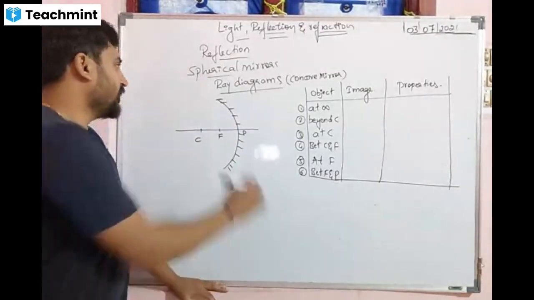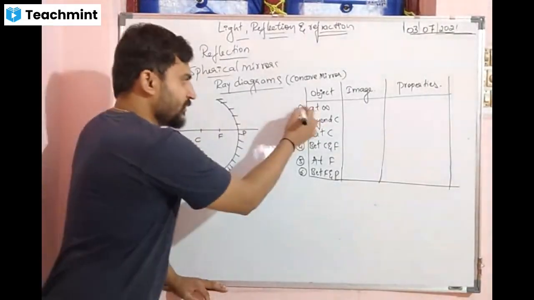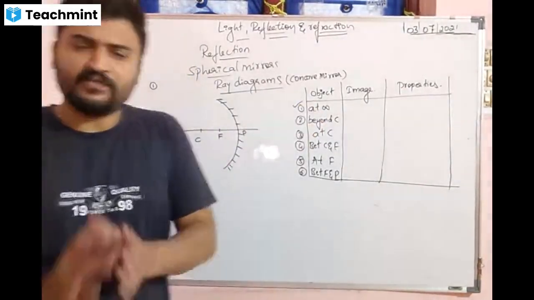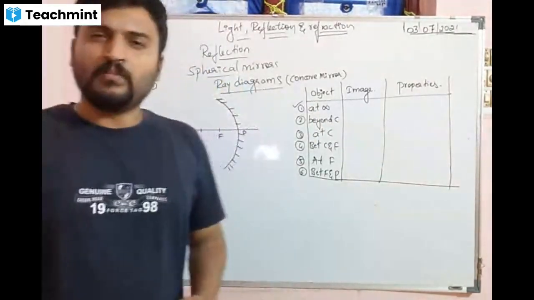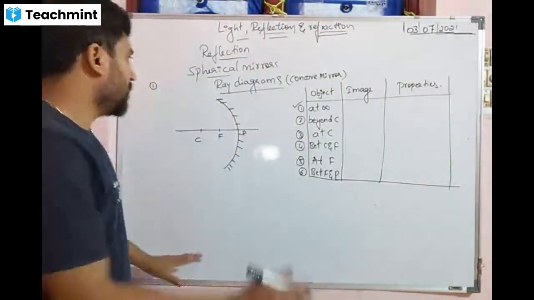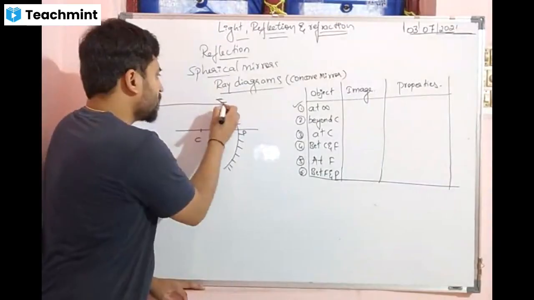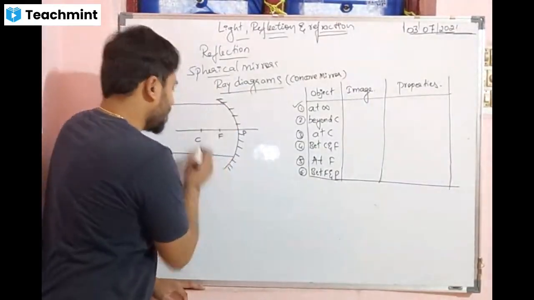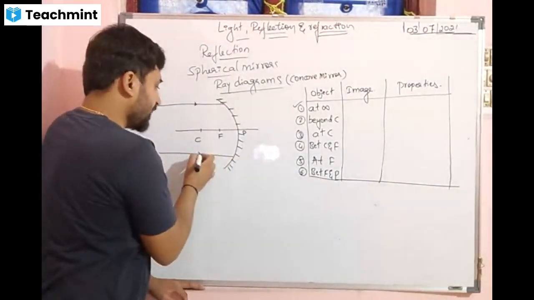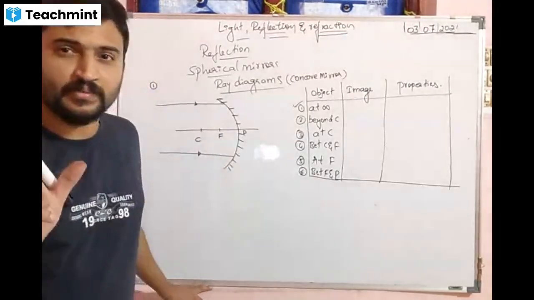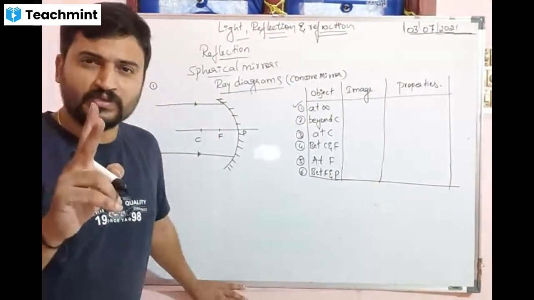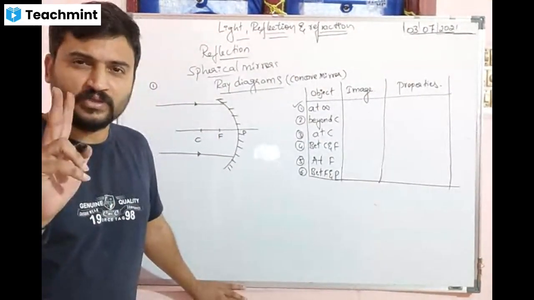Easy. So the first diagram I am going to draw is when the object is at infinity. Infinity means very far away. If it is very far, the object is not visible, but we will get the rays. Tell me out of 4 rays which rays I am using. I told you we are going to use a minimum of 2 rays.